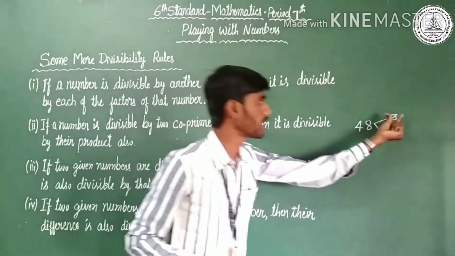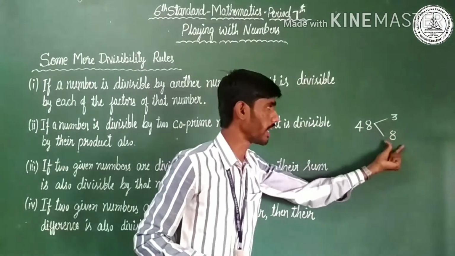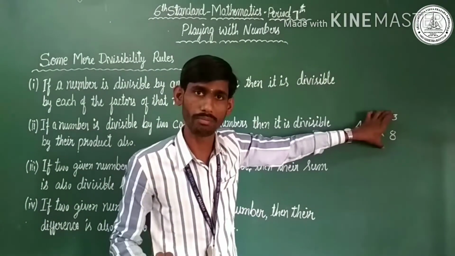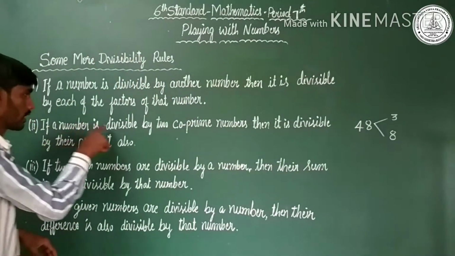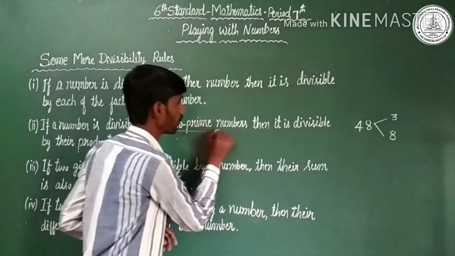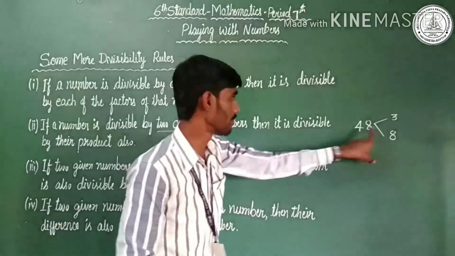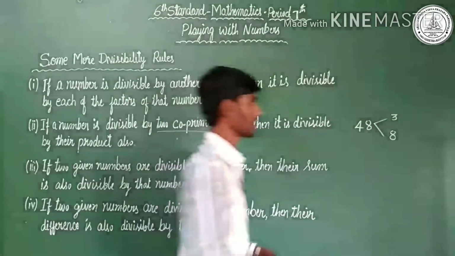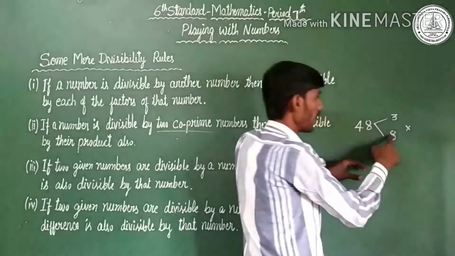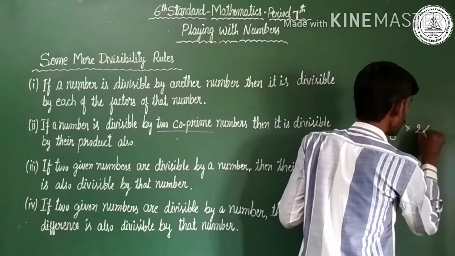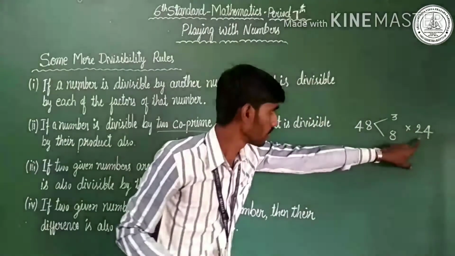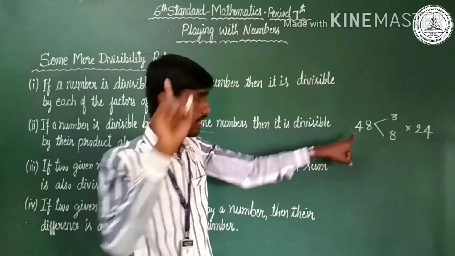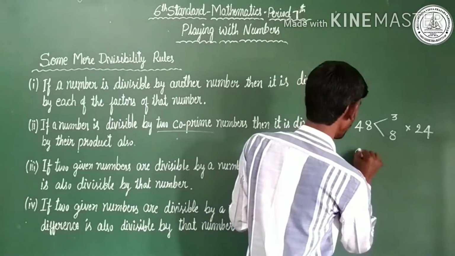48 is divided by 3, and 48 is divided by 8. What is special about 3 and 8? They are co-prime numbers. Then the number is divisible by the product of the given co-prime numbers. The product of 3 and 8 is 24. You may check that 24 divides 48. Are you clear? I will give one more example.